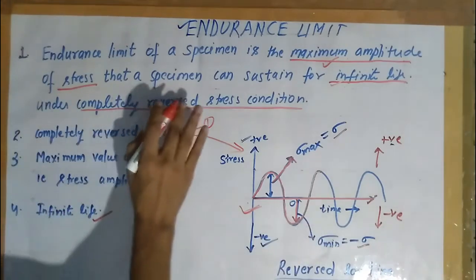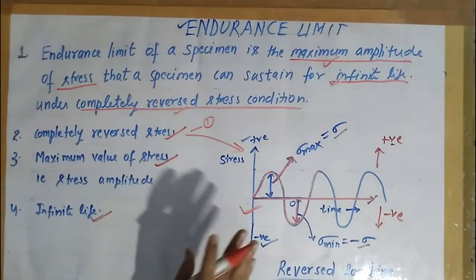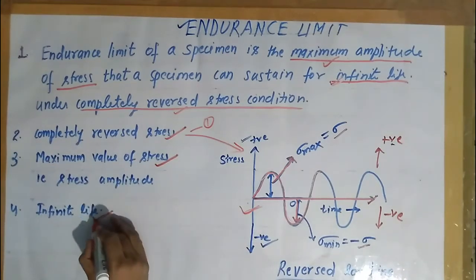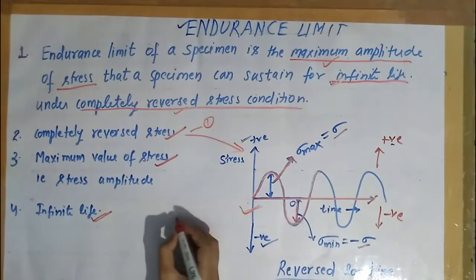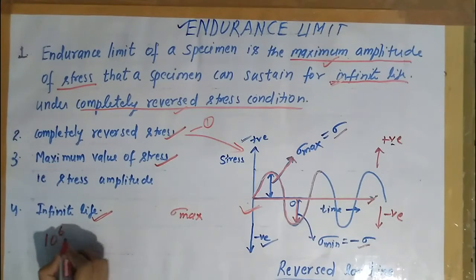The next thing that the definition says is infinite life, that is, the material should sustain that maximum value of stress or stress amplitude for infinite life. That is, it should last for a long period of time if this stress amplitude, sigma max, acts on the component. Generally, infinite life, which is very long, is taken as 10 raised to power 6 cycles. So 10 raised to power 6 cycles is considered enough to define the endurance limit.